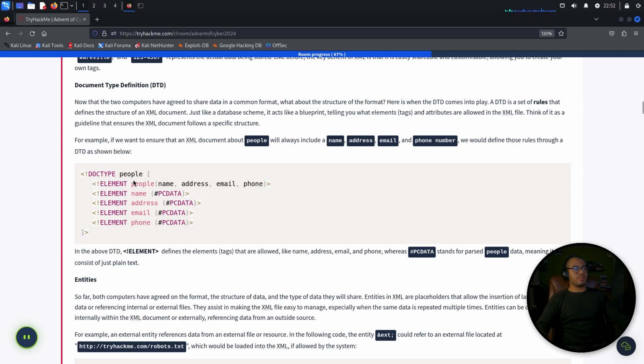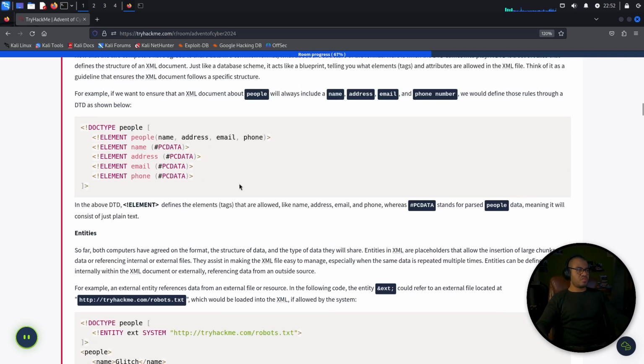DOCTYPE, ELEMENT people: name, address, email, phone, and then the element name. So this is just a set of rules, right? In the above DTD, ELEMENT defines the element tags that are allowed, like name, address, email, and phone, whereas PCDATA stands for parsed character data, meaning it will consist of just plain text.